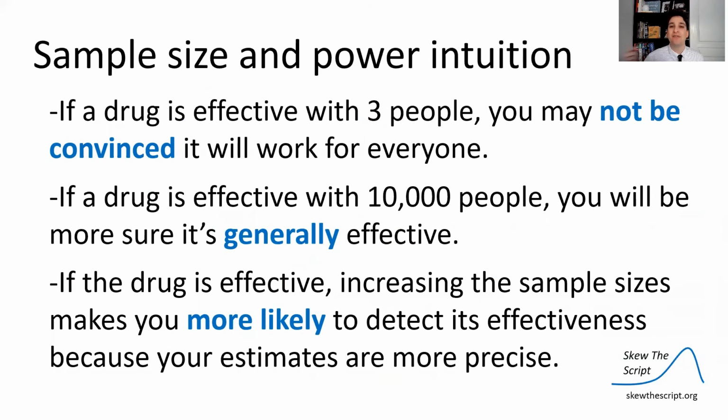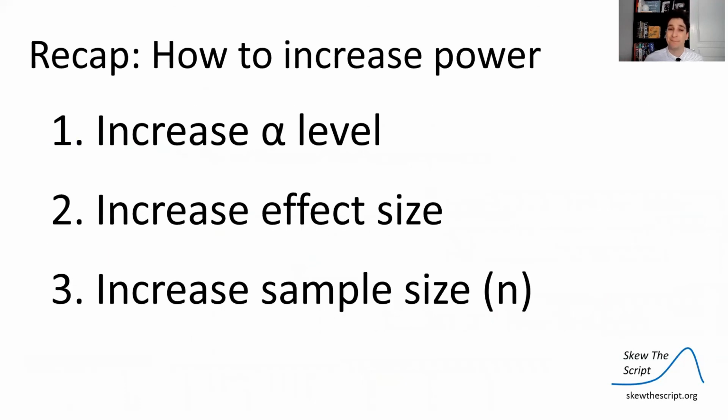Here's why. If a drug is effective with only 3 people, you may not be convinced it works with everyone because you're only sampling 3 people. It's a low sample size. But if you show the drug is effective with 10,000 people, you'll be more sure it's generally effective for the general population because you have a lot of convincing evidence there. So if the drug is effective, increasing the sample size will make you more likely to detect that effectiveness because you're going to see it in more people and your estimates are going to be more precise. You're more confident in them.